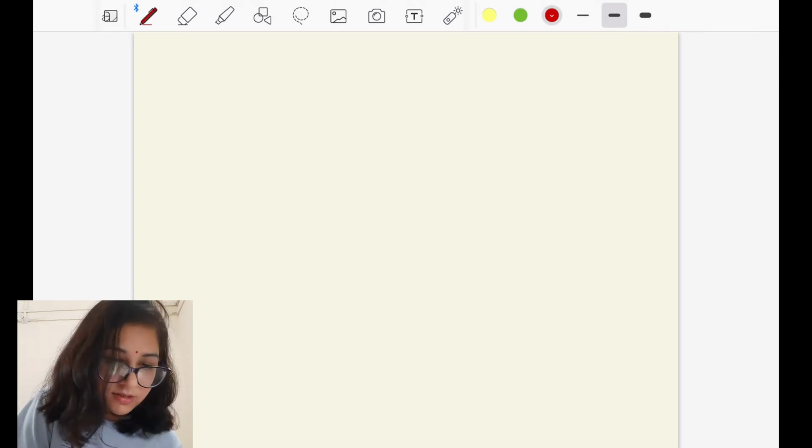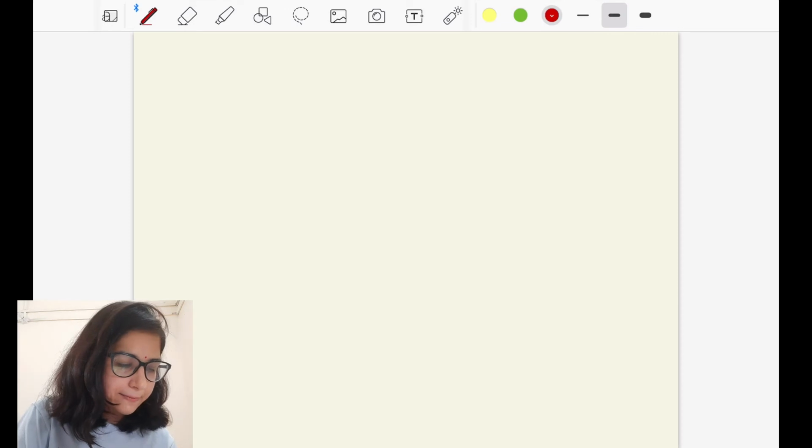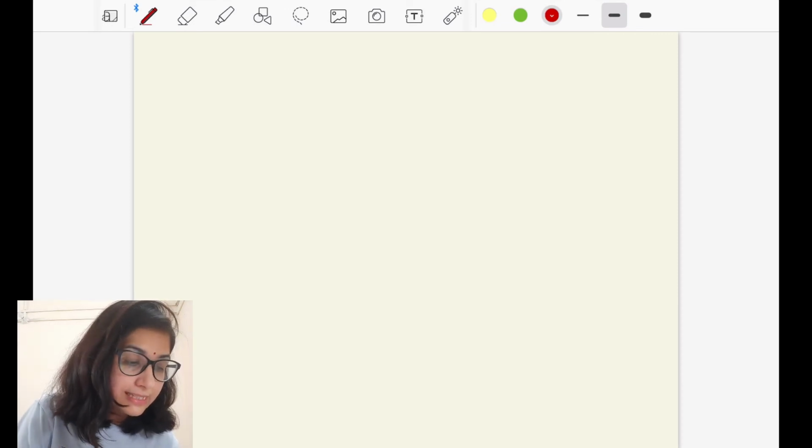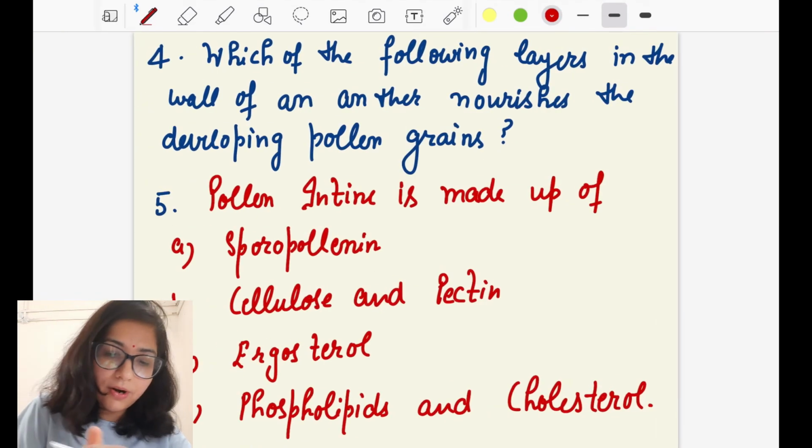Okay, so there is another question about the pistil, from the diagram given in your NCERT.